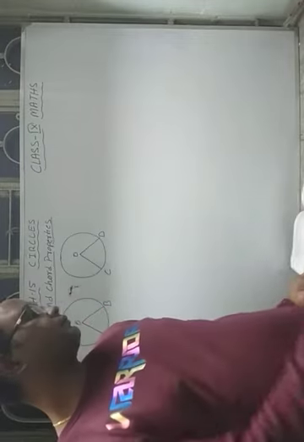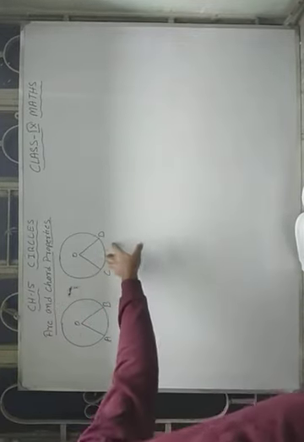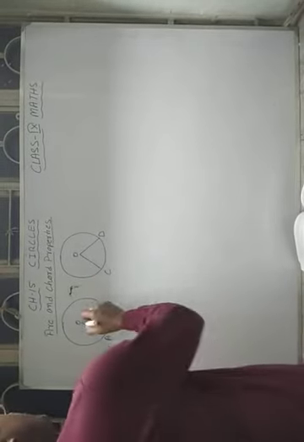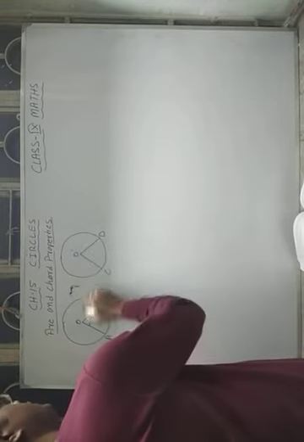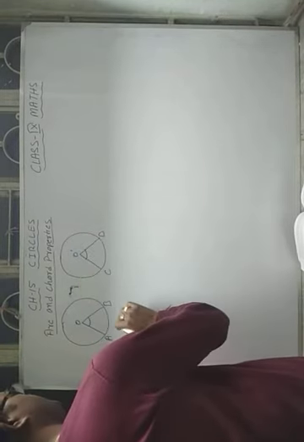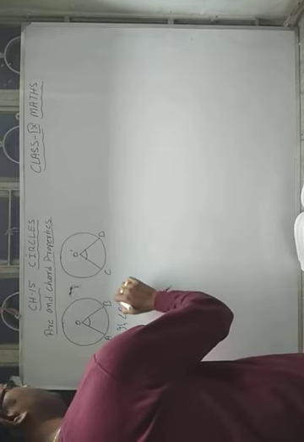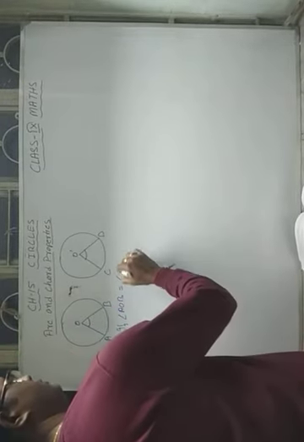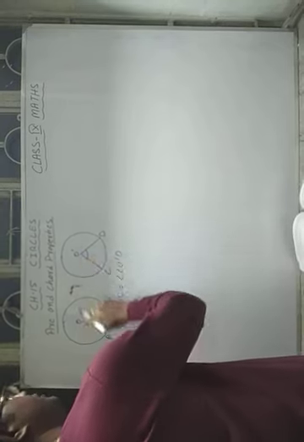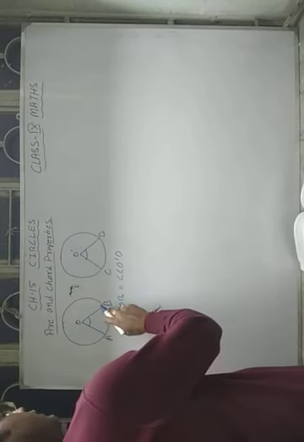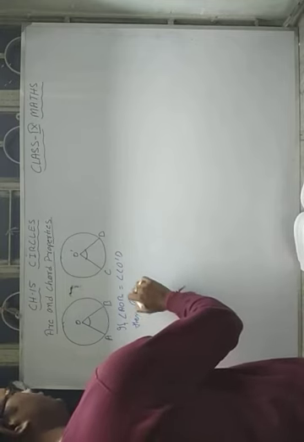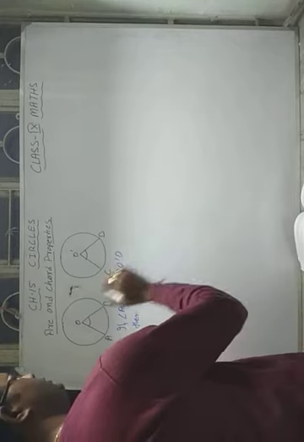Means if these two arcs obtain equal angle at the center, if you take O dash, if you take these two angles equal, if angle AOB is equal to angle CO dash D, these two angles are equal, then arc AB is equal to arc CD.